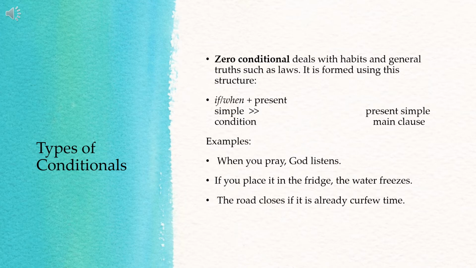Then the main clause is also in the simple present tense. Whenever the sentence is in the zero conditional, the tense of the verb in the if clause, or conditional clause, and the main clause are both in the simple present tense. Why? Because they are habitual actions or general truths such as laws.